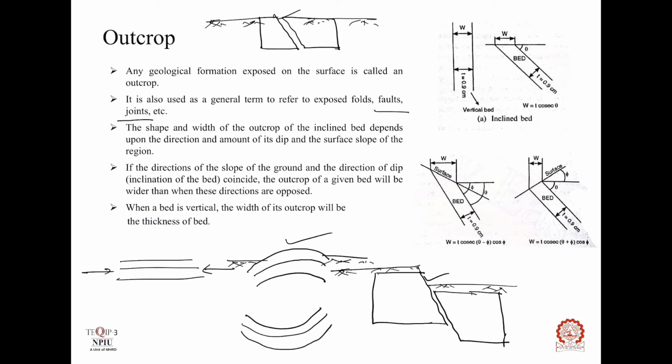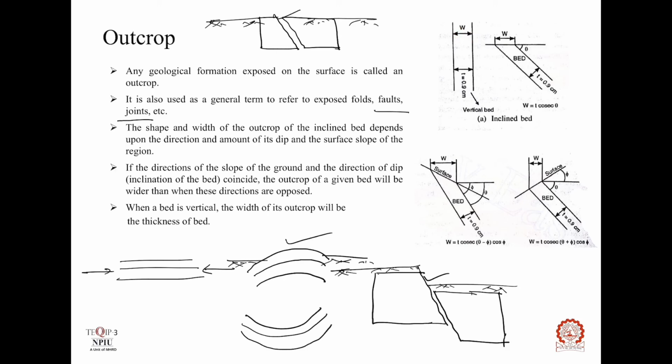When a bed is vertical, the width of its outcrop will be the thickness of the bed. Okay, look at this figure. In this case the bed is vertical, then in this case it does not depend upon the inclination of the surface slope. If the surface slope is inclined in this direction, or if it is inclined in this direction, in all the cases the width of the outcrop of vertical bed will be equal to the thickness of the bed.